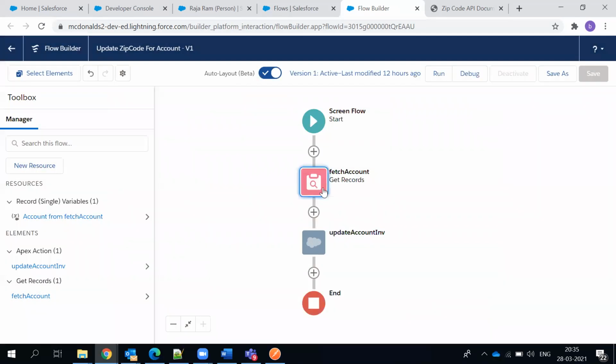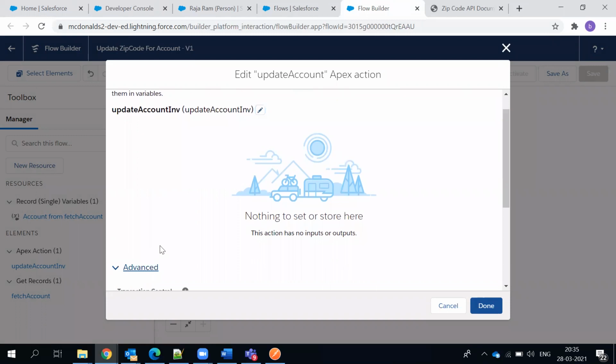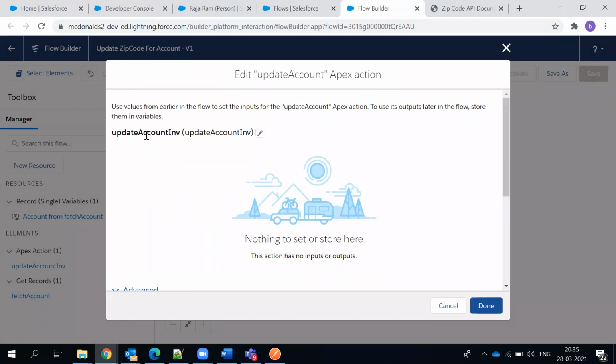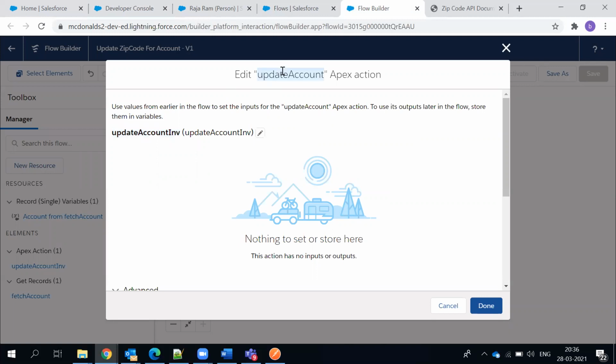So the next instant thing is, you call the account object. You know that this is a particular object record which has been fired. So now update account. This is the method which I used. Update account. In this, what we are trying to do is call this update account invocable. It is all talking about this particular class, the account invocable class. Did you see this update account? This is a statement we have. Flow builder has update account. Use values from earlier in the flow to set up the update account apex action.